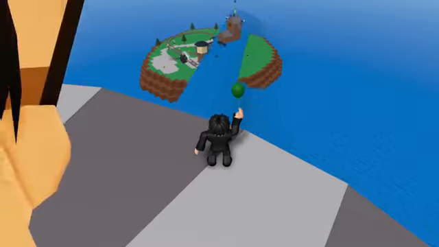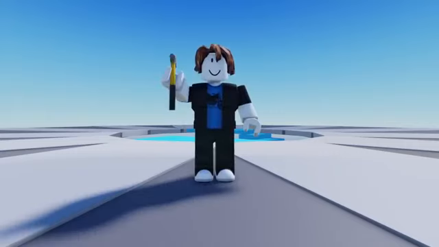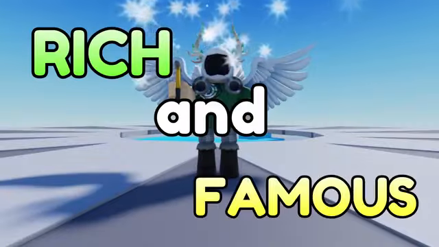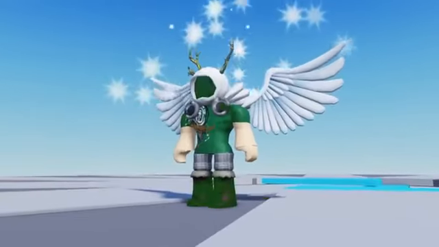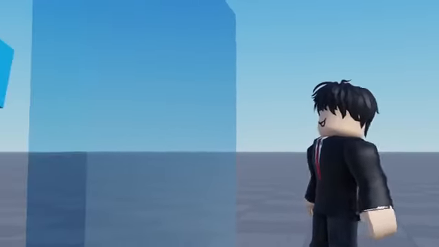And while I was playing games, I just thought it was so cool how normal players can just make a front page game and end up becoming rich and famous. And I wanted that to be me. But there was a slight issue. Like I said before, I didn't have a computer. And to even think about making Roblox games, you obviously needed one.